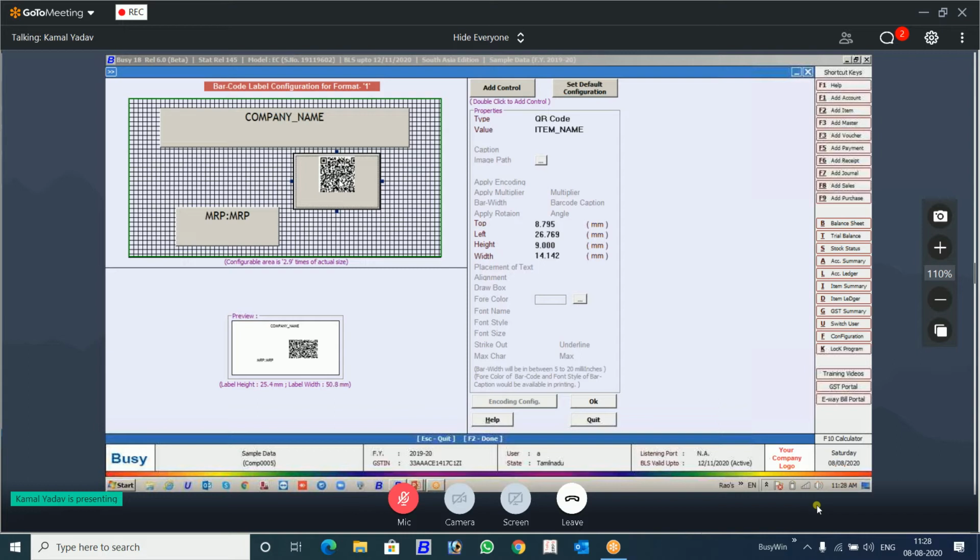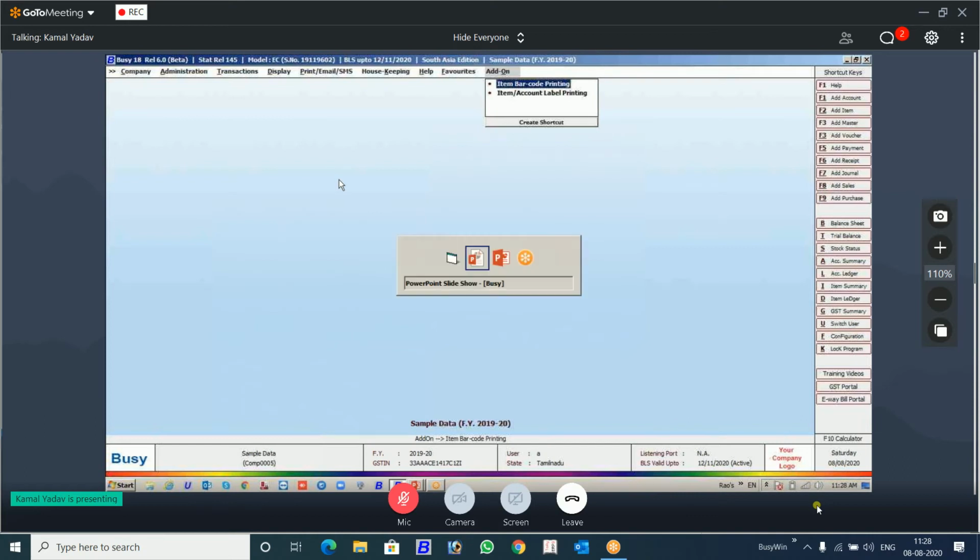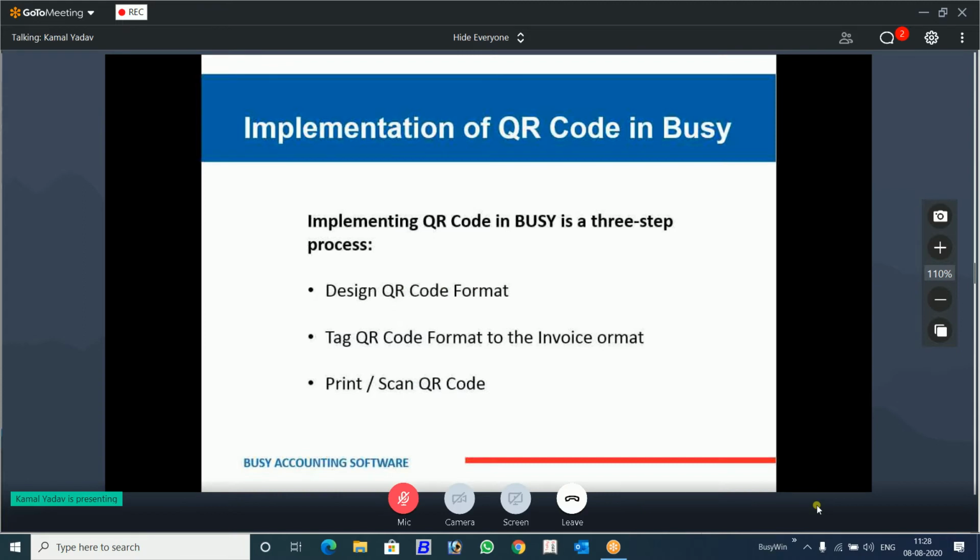You can design a composite QR code also. Similarly, I'm not going to give you the detailed implementation because everybody knows what composite barcodes are. Just that similar design, similar pattern, there will be a composite QR code. So you can design it and take a printout of the QR code. Very useful for jewelries and electronics. There you can go and pitch this for your sales. So this is the QR code implementation in Busy. And these are the steps that we have covered today.